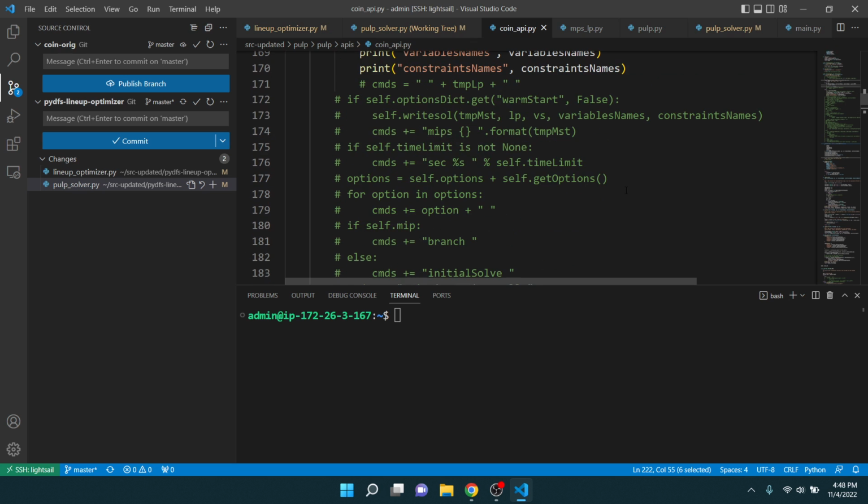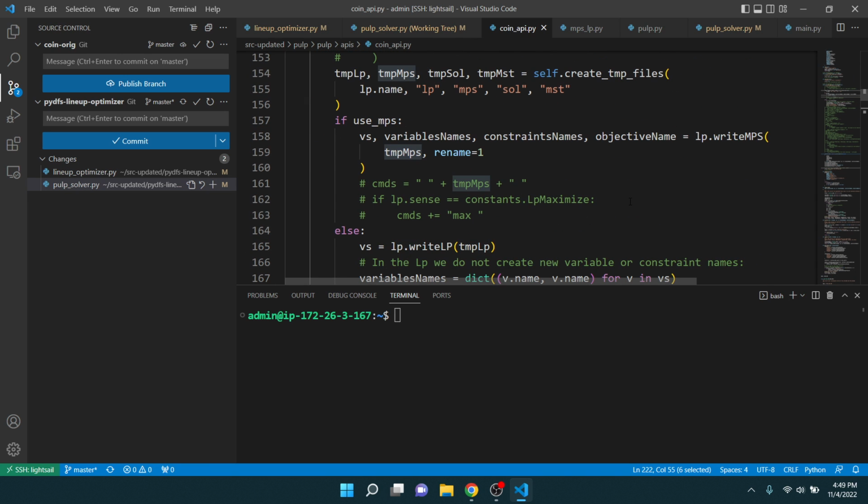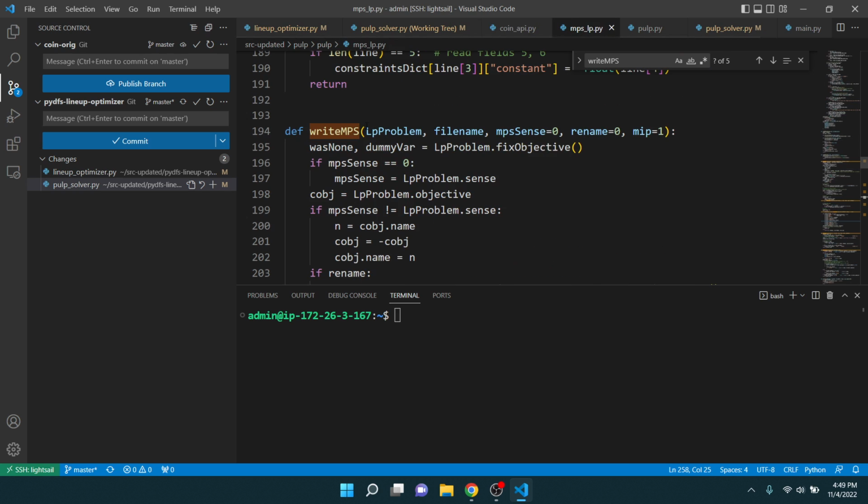Oh no, write MPS. So I was looking at write MPS, and this is something I actually might need to do now. So write MPS, what that does is if we, let me search for it here. Yeah, that's the only place it is right there, but it's right here. It's in this file is where it's called.